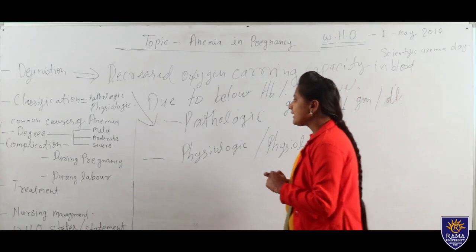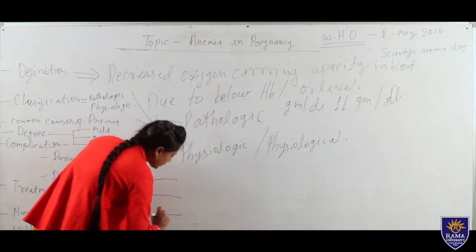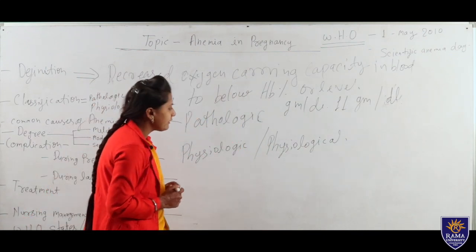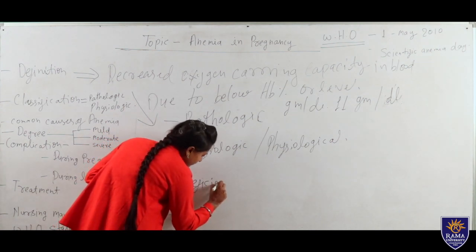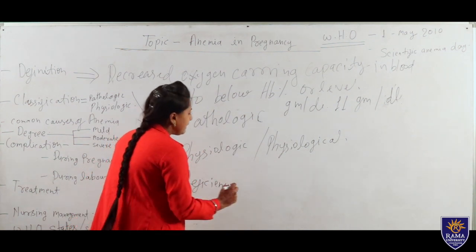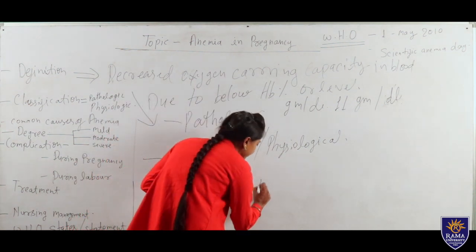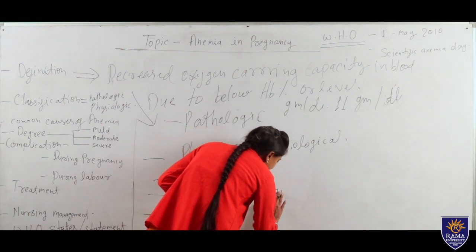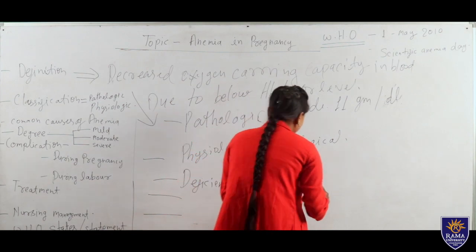In physiological, so many types of anemia are defined. First one is deficiency. In deficiency, there are many types of anemia. First one is iron deficiency. If we have less iron, then it becomes iron deficiency anemia.